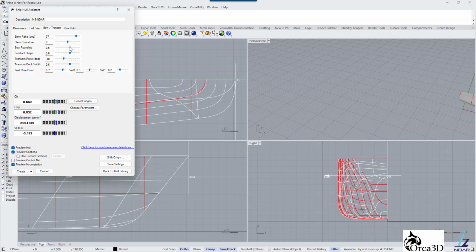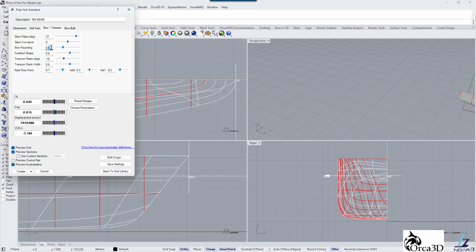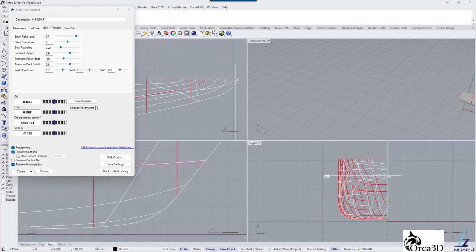Bow rounding is responsible for the fullness of the water lines at the bow. We will set bow rounding to 0.21. Forefoot shape allows to change the rounding between the keel and stem. We will set this parameter to 0.68.